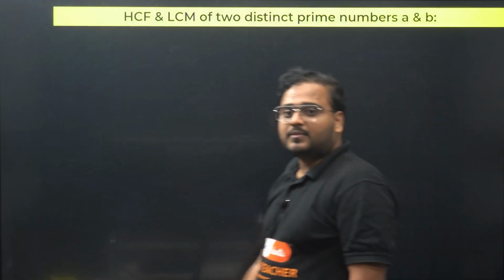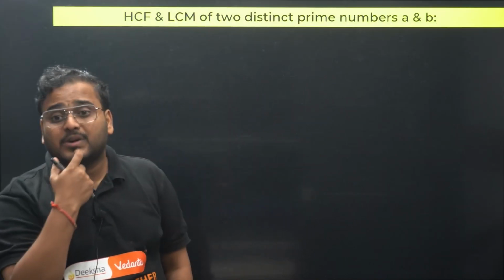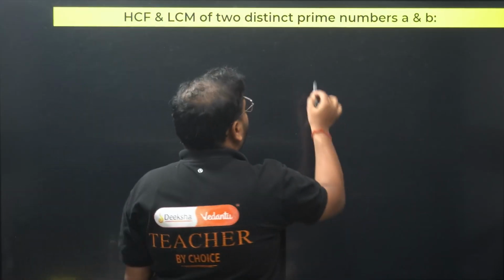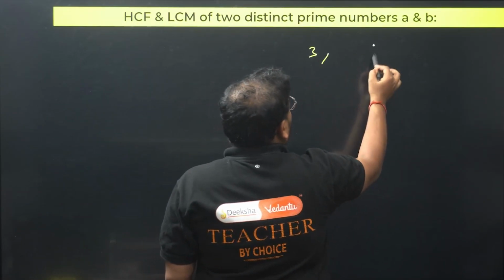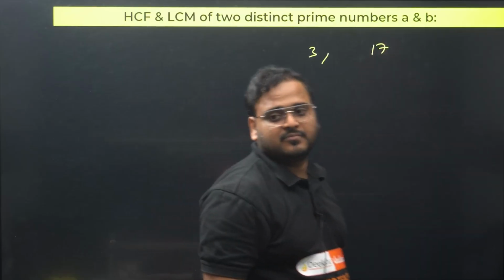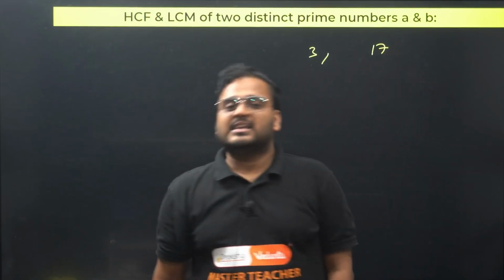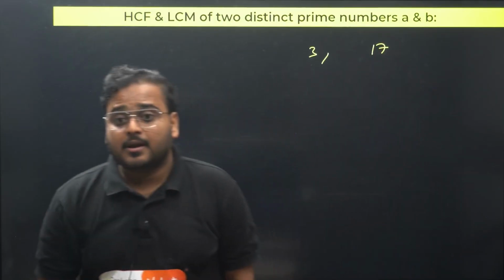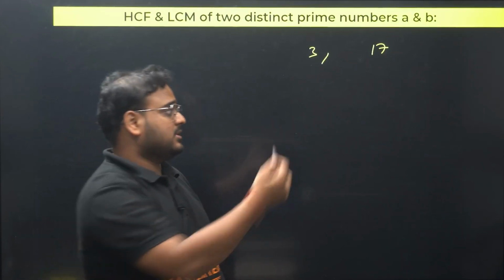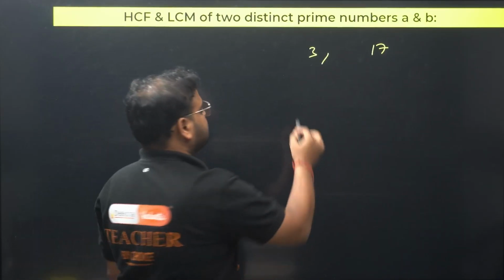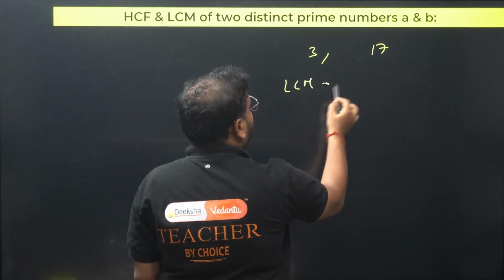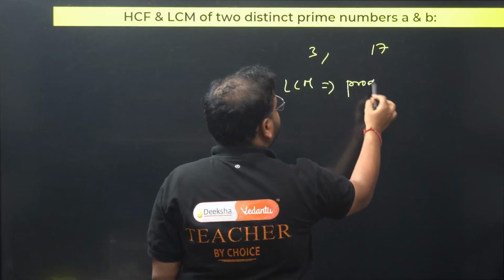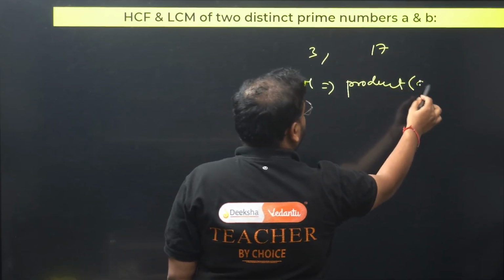Now, LCM and HCF of two distinct prime numbers. Example, 3 and 17. Is 3 a prime number? Yes. Is 17 a prime number? Yes. Are they distinct? Of course. For distinct prime numbers, the LCM is the product of the two.